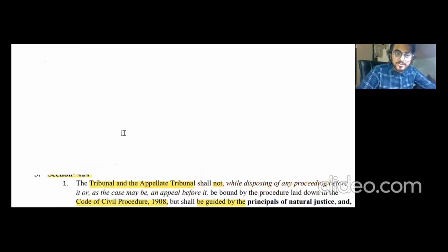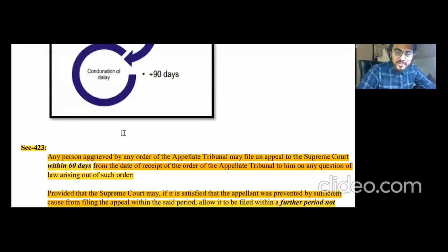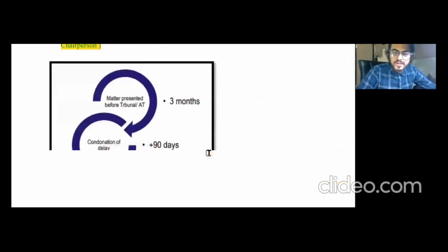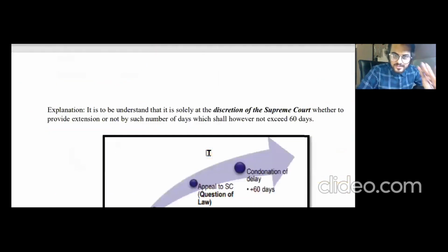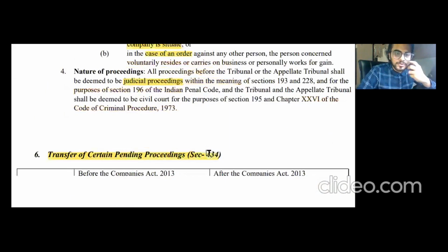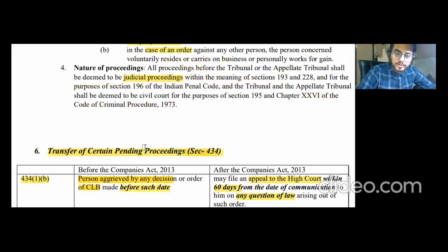I will recommend you to learn section number 420 to section number 423 in detail, and 424 also, because that can also be asked. And I hope you have already understood this chapter completely. Plus, I would recommend that if you are doing section number 434, use this table only.